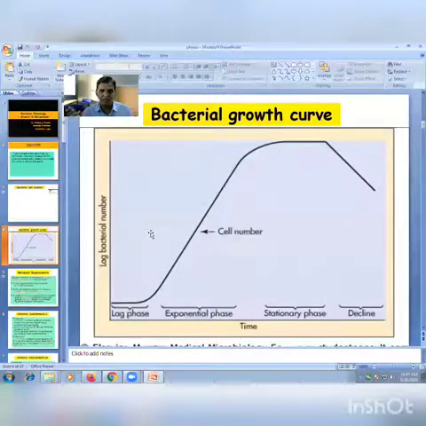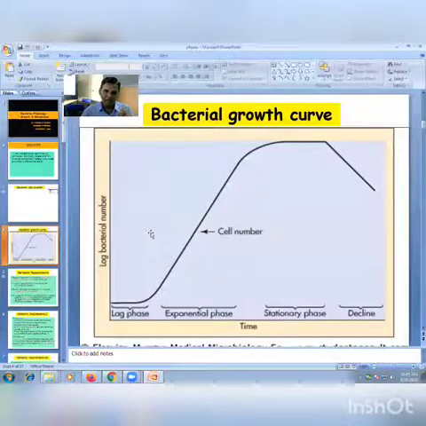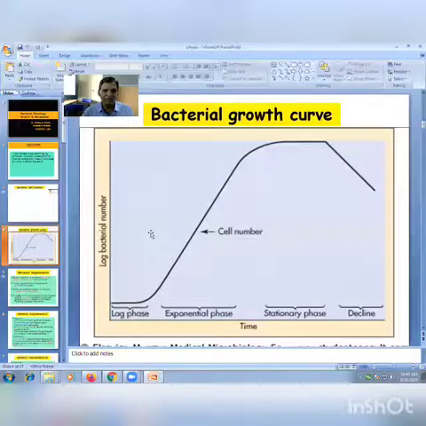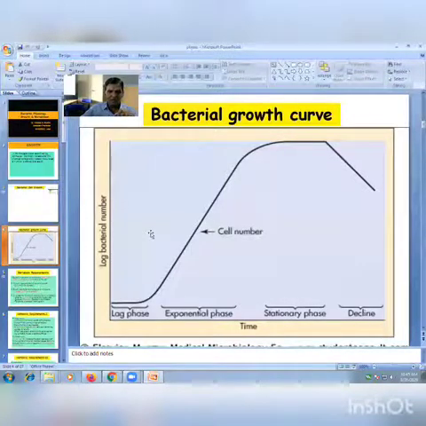Another important characteristic you write: all important metabolites and enzymes which are required and responsible for the multiplication are synthesized. So these 2 important characteristics: cell size is maximum and all important metabolites and enzymes are produced in this phase.